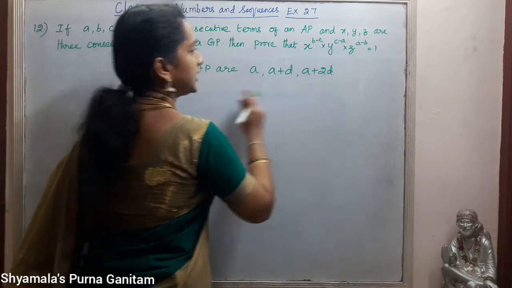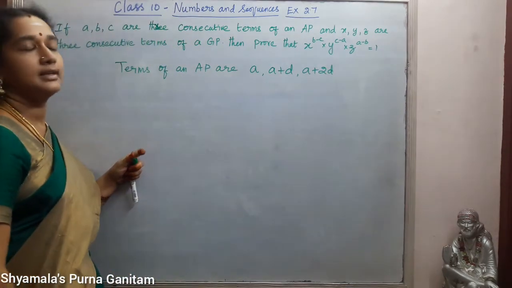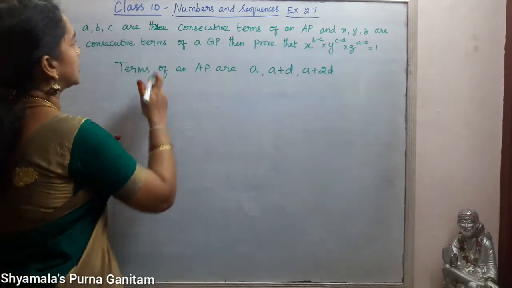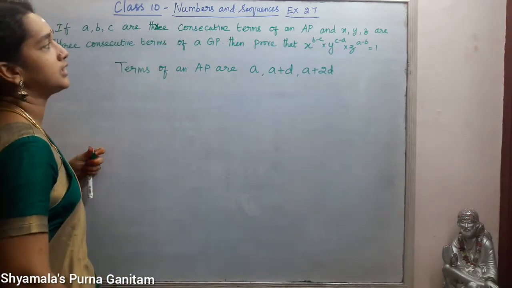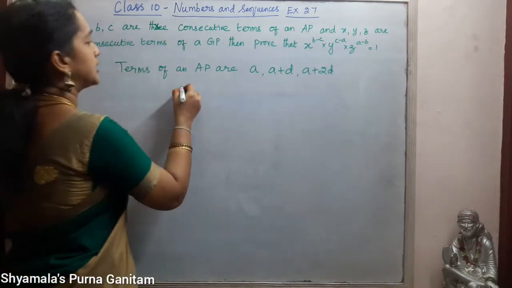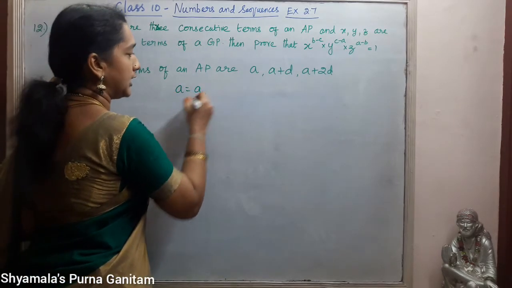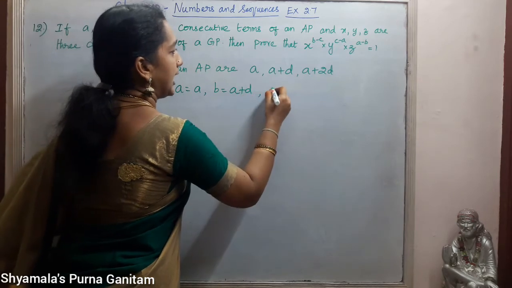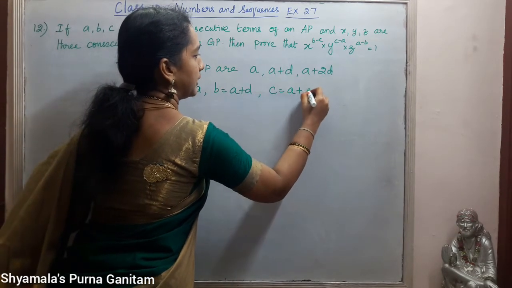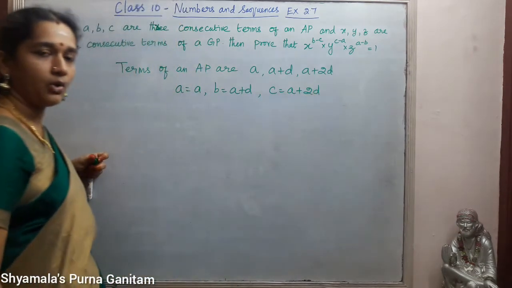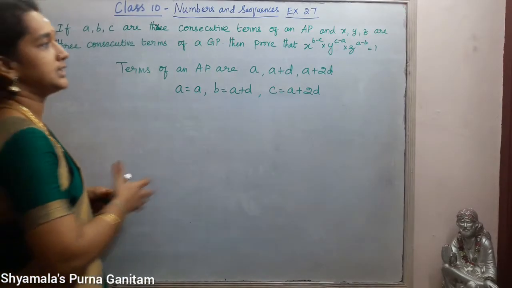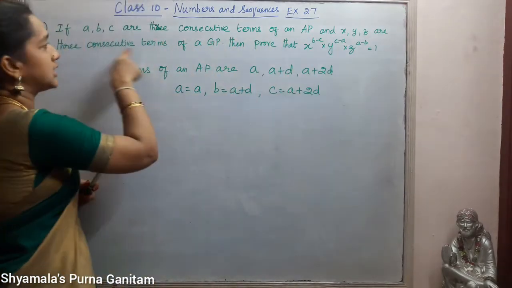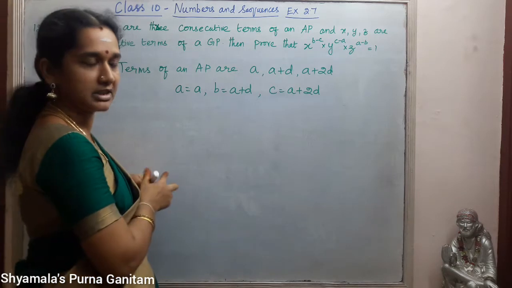So these are the first 3 terms in an AP. Here A, B, C are 3 consecutive terms given. So A is equal to A, B is equal to A plus D and C is equal to A plus 2D. Then next, X, Y, Z are 3 consecutive terms of a GP, it is given.